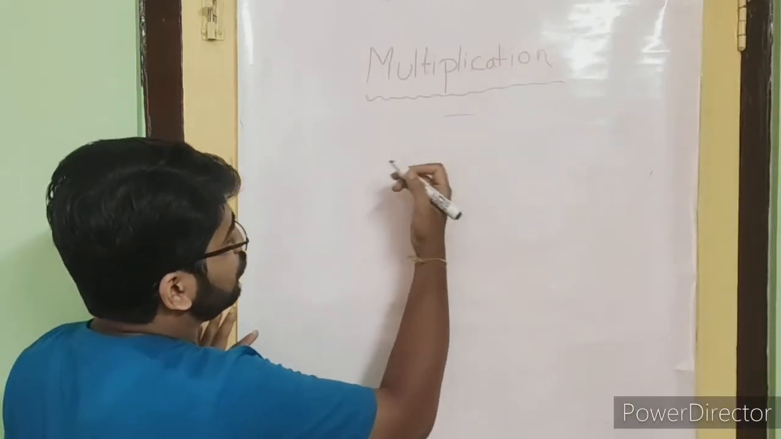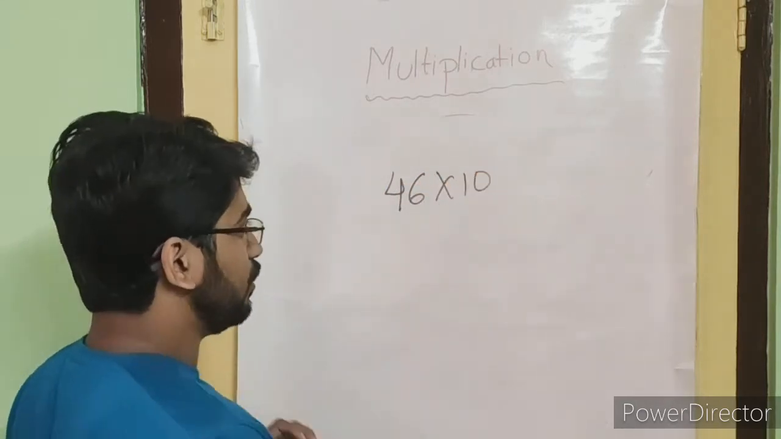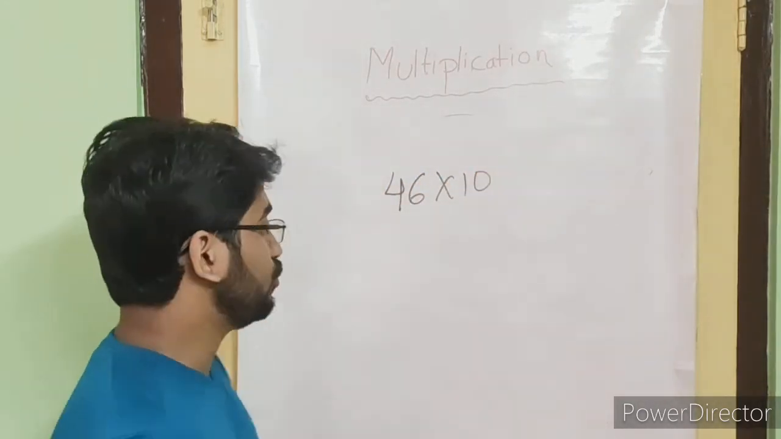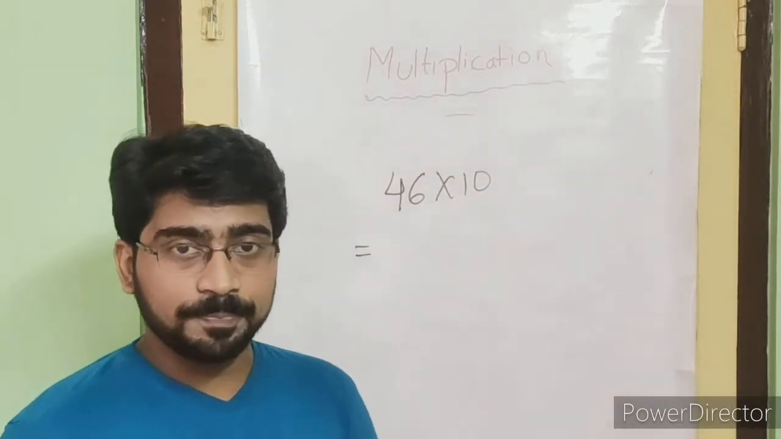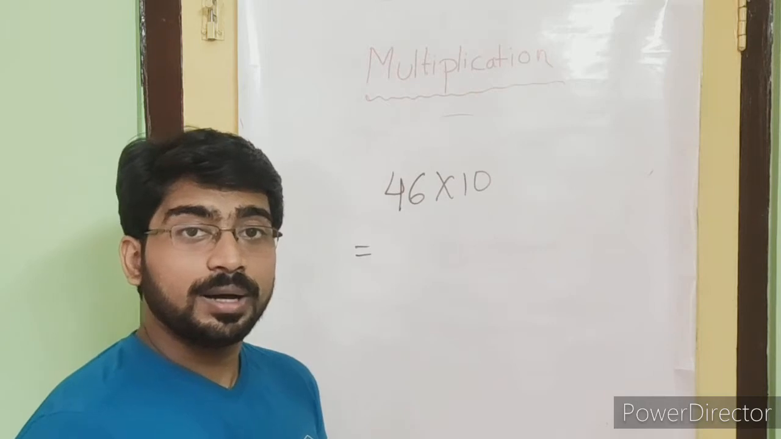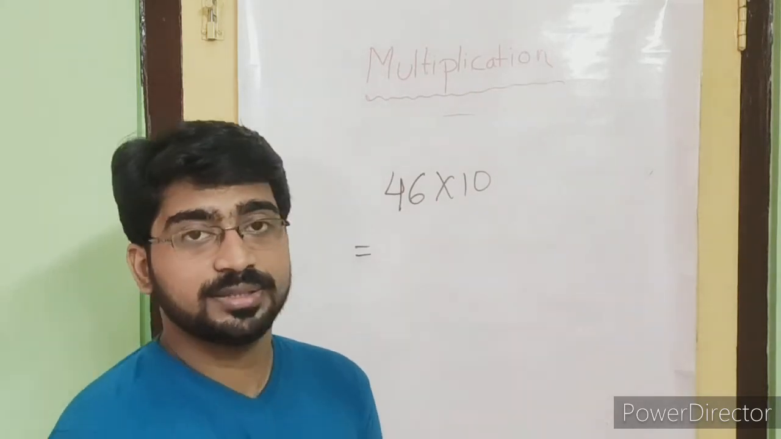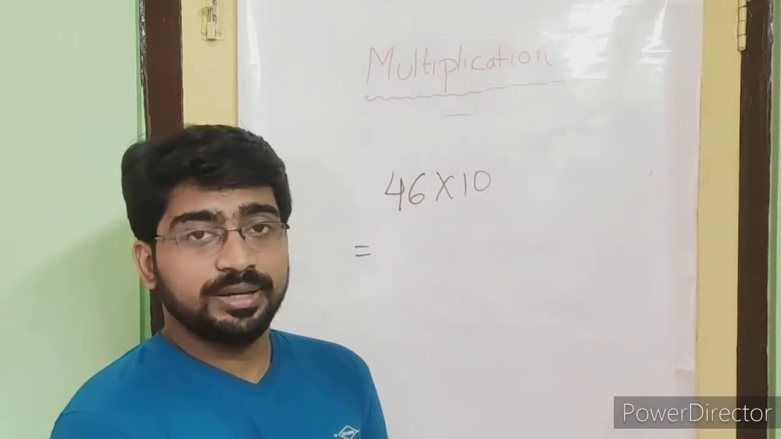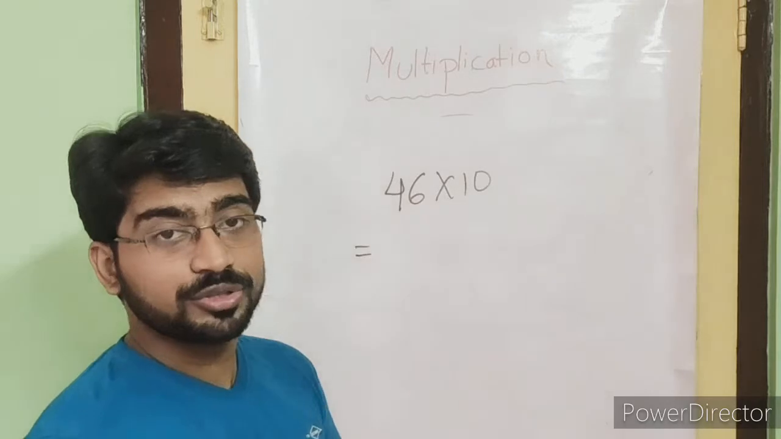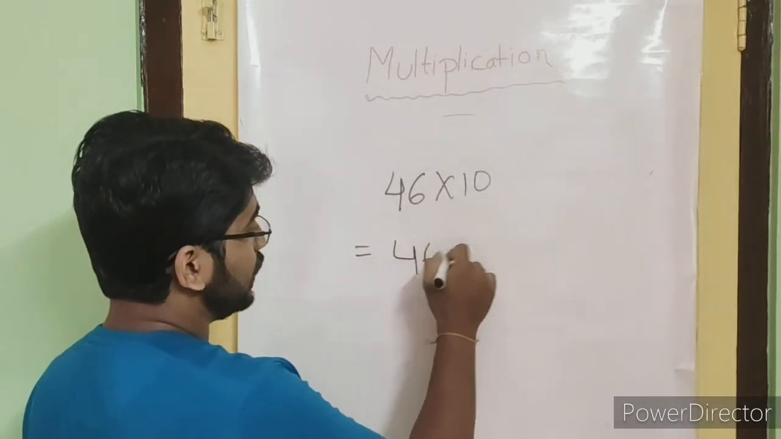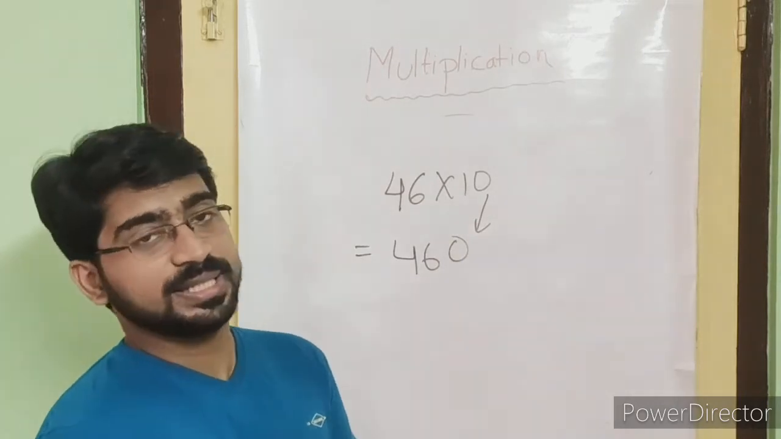Suppose I am giving you one example, 46 into 10, or 46 multiplied by 10. So what to do in this case? We need to do it in one step. If the question setter has given us the 10, then we need to do it within one step. So how to do it? 46 into 1 equals to 46, and the 0 comes here. Finished. 460.